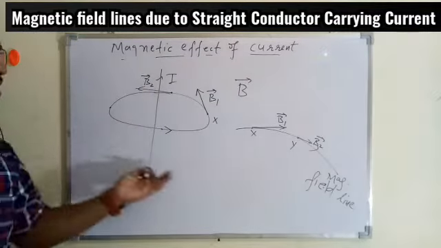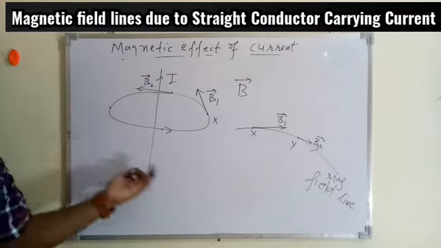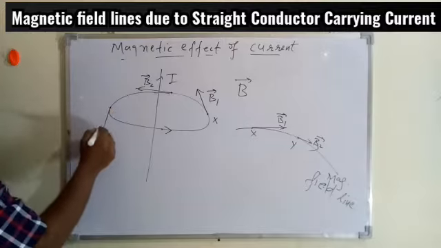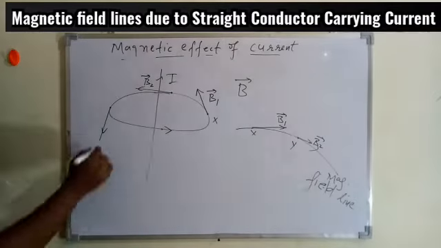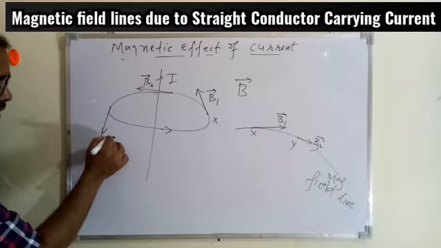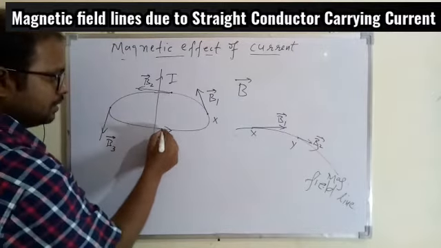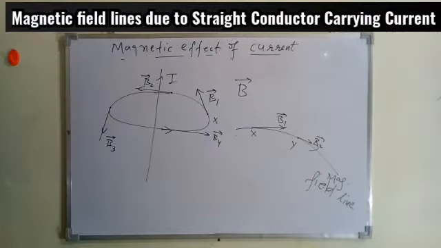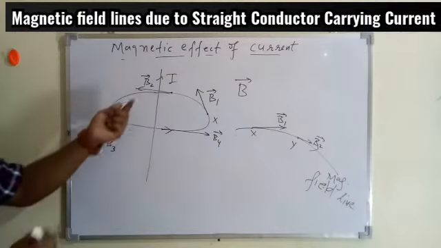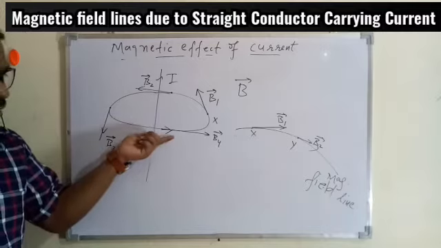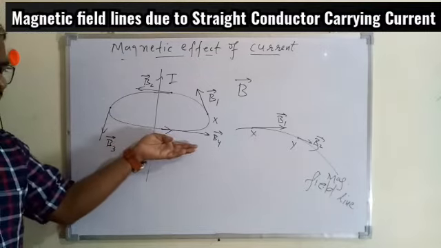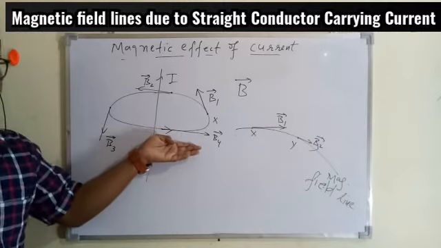Why? Because we have to draw the tangent along the direction of the magnetic field line, that is anti-clockwise. At this point the tangent to the magnetic field line will be this way. So this is your B3. If you have to find the magnetic field here, this will be B4. So if you know the magnetic field lines pattern, at every point when you draw the tangent, it will face in a particular direction, that will give the direction of magnetic field.